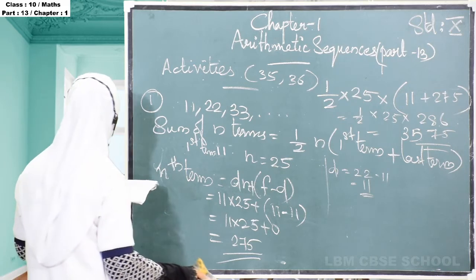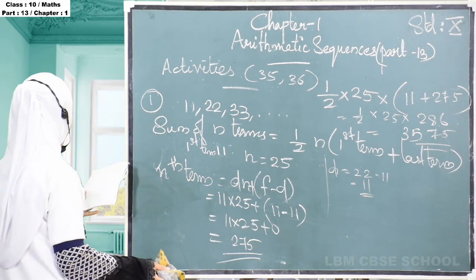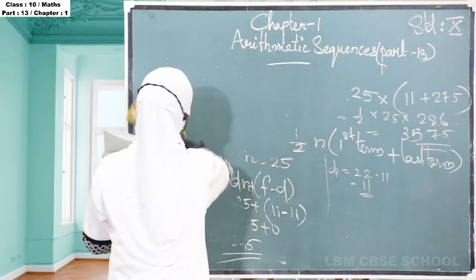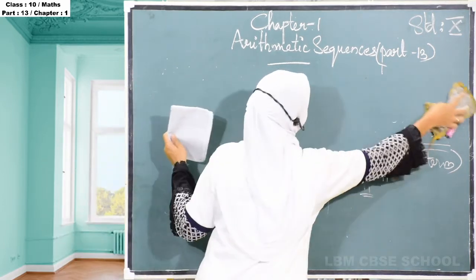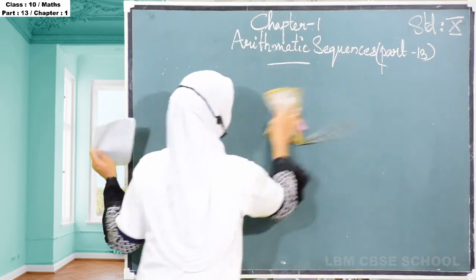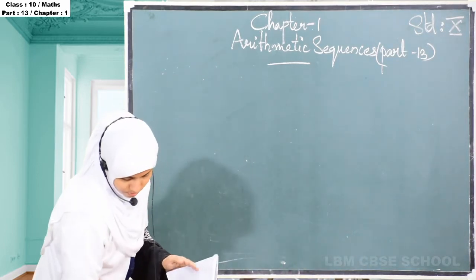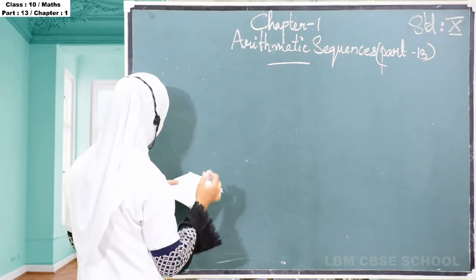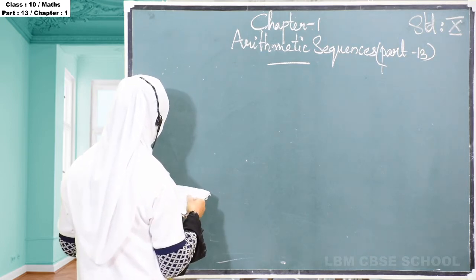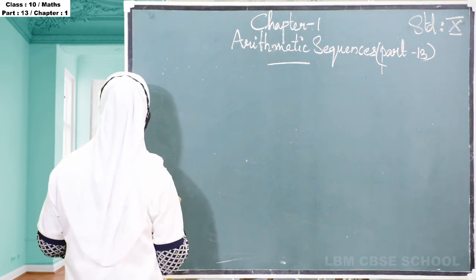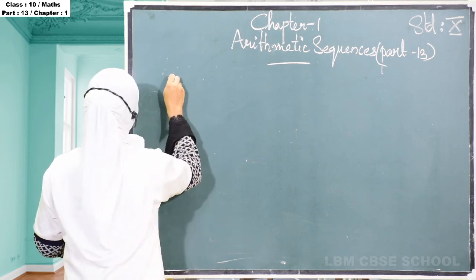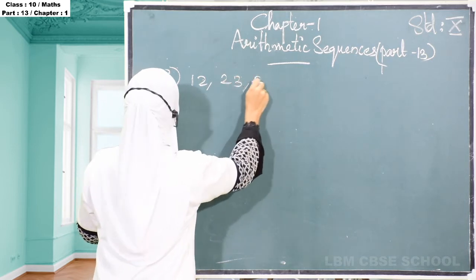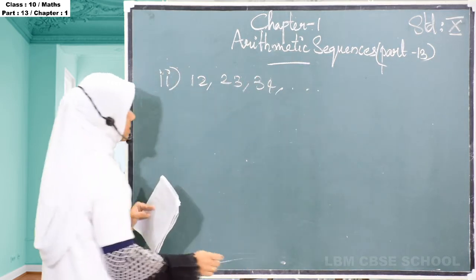So I will show one more example. 12, 23, 34, etc. This is also an arithmetic sequence.